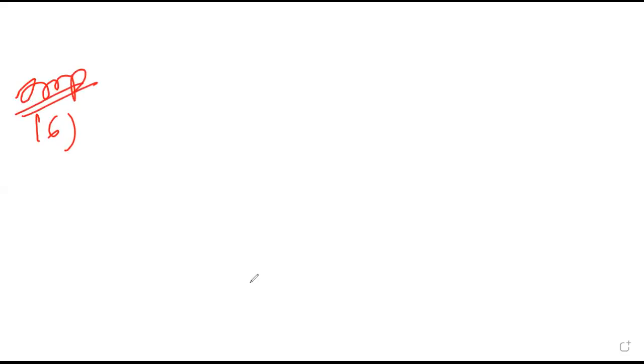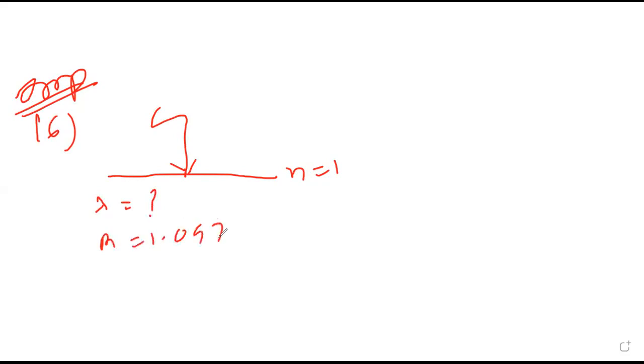A monochromatic beam of light is absorbed by a ground state hydrogen atom in such a way that 6 different lines are observed when it relaxes back to the ground state. Then what is the wavelength of light incident if R is 1.097 into 10 raised to 7 per unit?